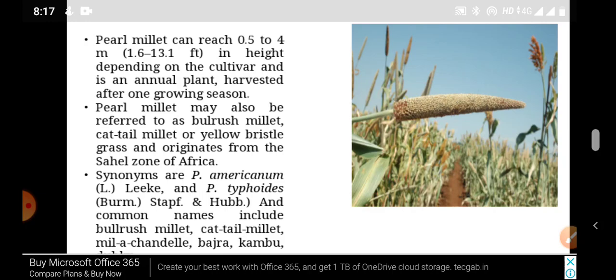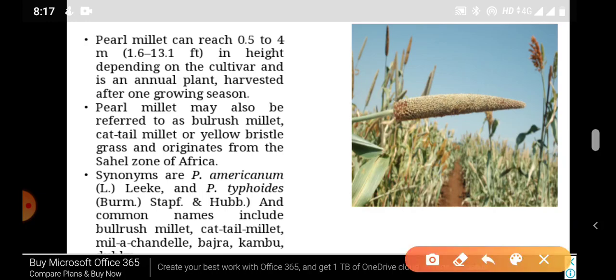You can see in the figure, this is a pearl millet, and this is widely grown in India. It also has many other names. It is seen as brush-like and light yellow in color: bristly cattail millet or yellow bristle grass, and other synonyms like leaky, stabs, hub, and common names bulrush millet, cattail millet, and others.